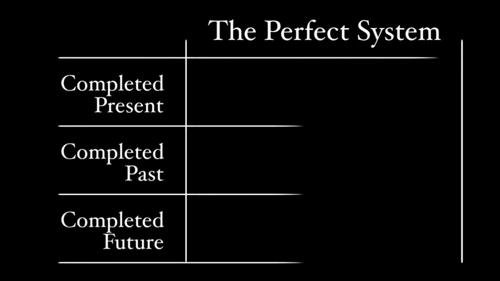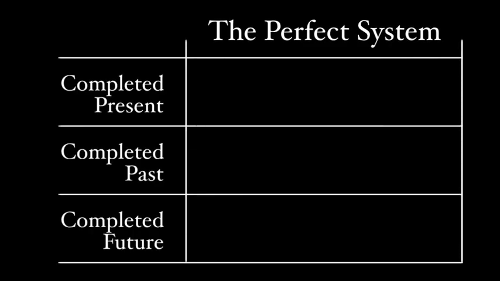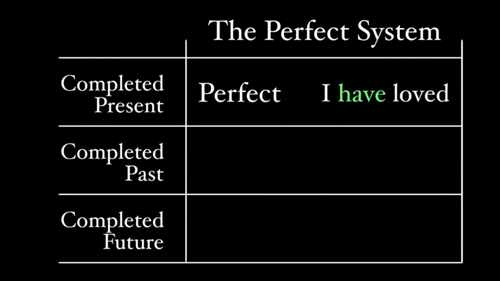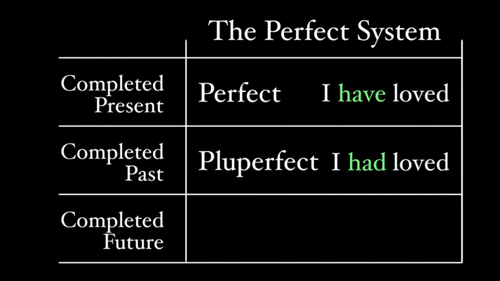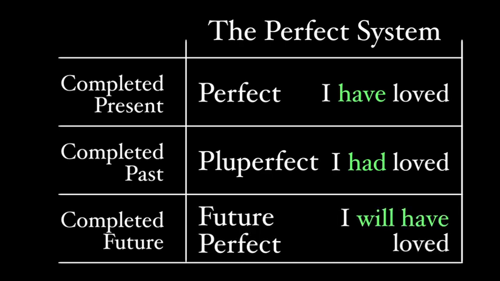The perfect system in Latin shows actions that are already completed by a certain moment. The perfect tense, I have loved, shows a completed present. The pluperfect tense, I had loved, shows the completed past. And the future perfect, I will have loved, shows a completed action in future time.